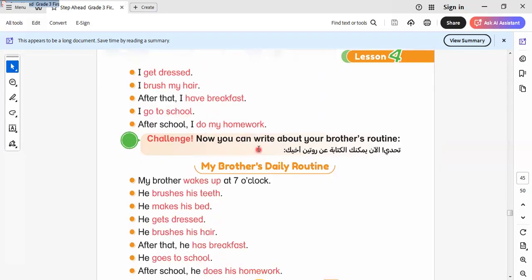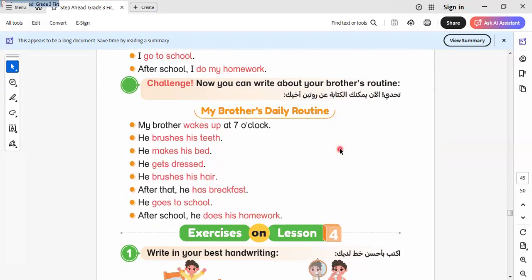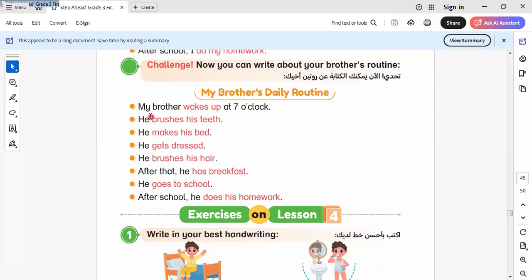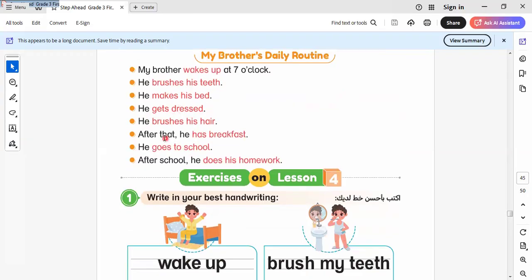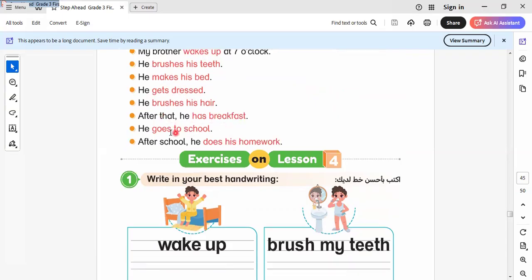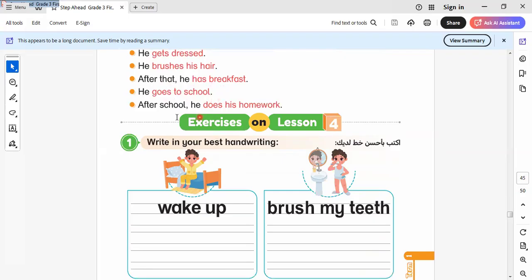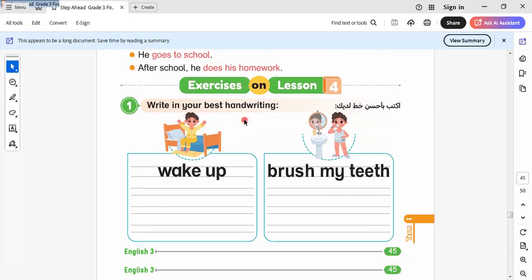Now you can write about your brother's routine or your routine. Here we say my brother wakes up at 7 o'clock. He brushes his teeth. He makes his bed. Makes here means tidies his bed. He gets dressed. He brushes his hair. After that, he has breakfast. He goes to school. After school, he does his homework.